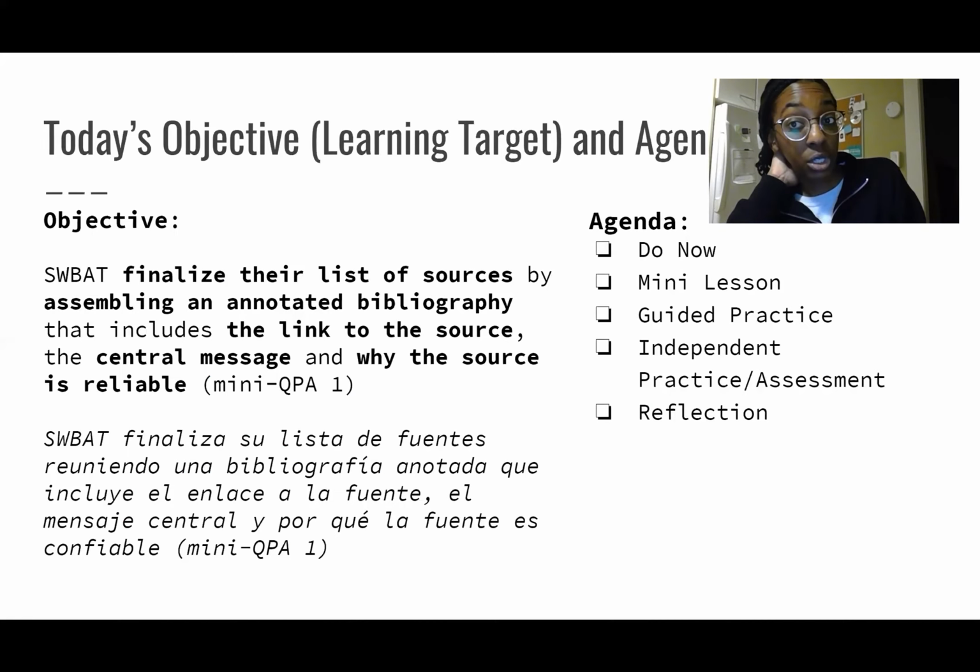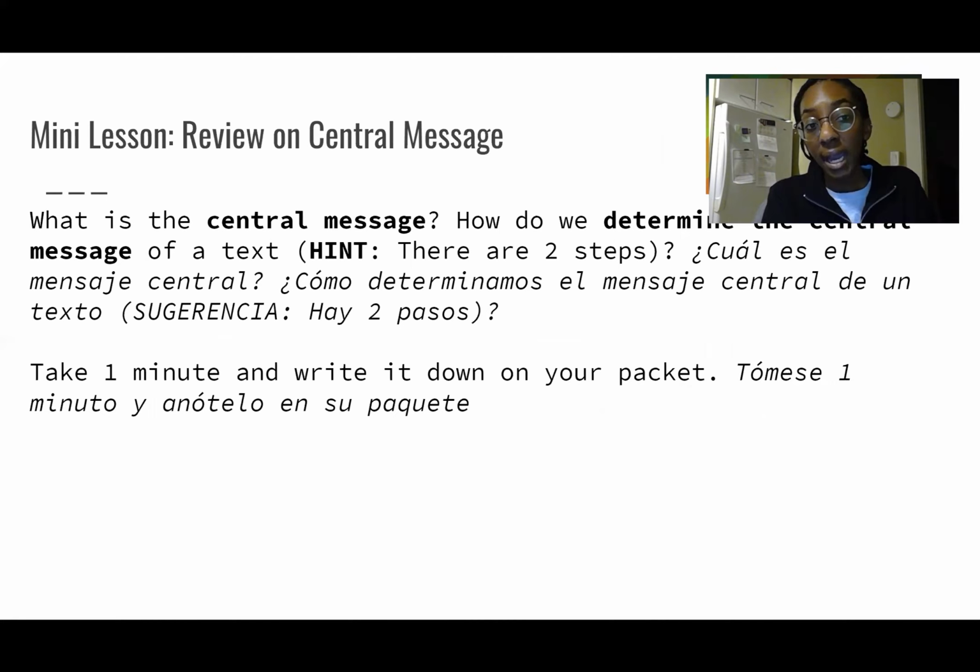Awesome. So at this time, please turn to page 2 in your packet, where you're going to do a quick review on central message and on reliable source. So at this time, I want you to answer the question of what is the central message and how do we determine the central message of a text? And if you recall, there are 2 steps that you can take in order to determine a central message. So please pause this video and take a minute to answer this question.